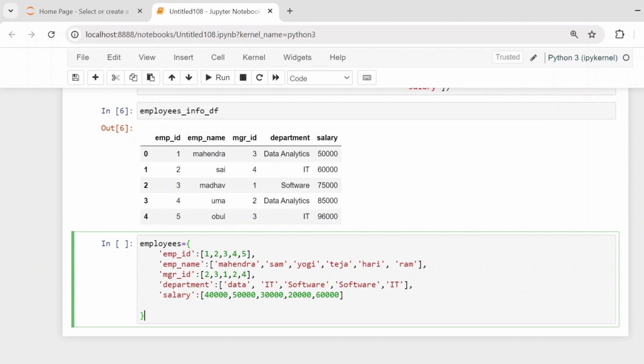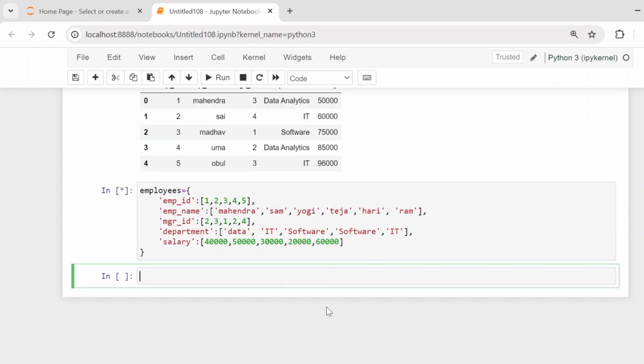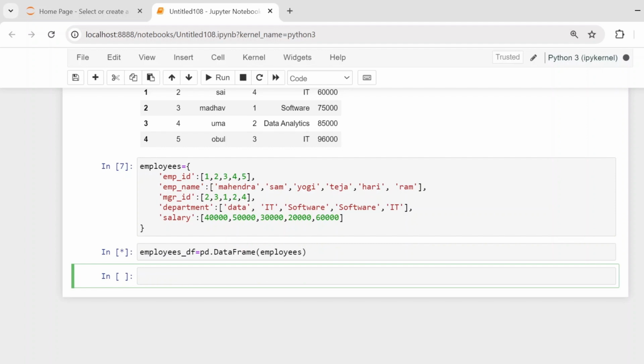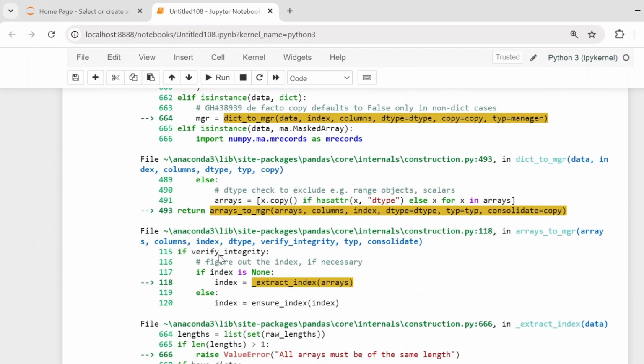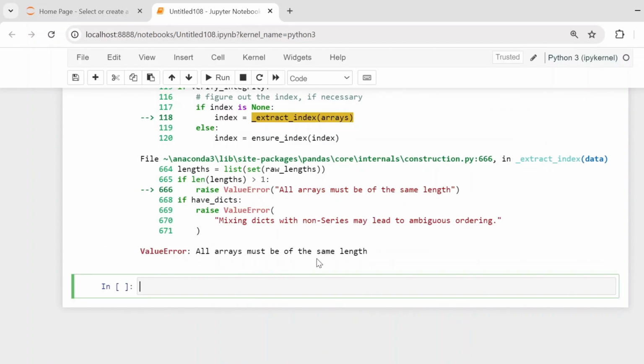Now if I start executing this one, you can see this one is stored, right? Now we start creating a data frame with the help of the dictionary, employees underscore df. How can we create it? pd dot DataFrame, you can call directly this one, employees. Now we can see the error. What is the error? Let's see here. It is taking a bit more time. Okay, you can see it, right? So all arrays must be of the same length.